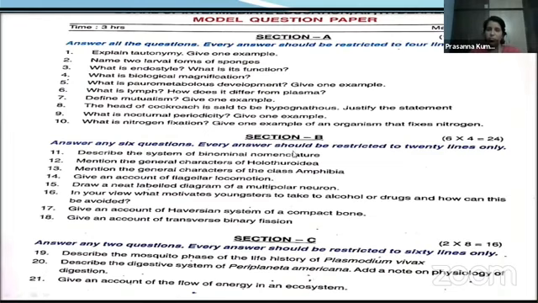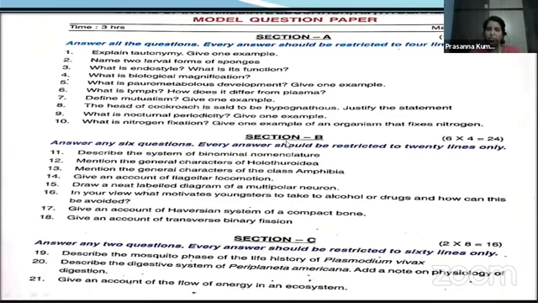Your question paper has 3 sections: Section A, Section B and Section C. Section A consists of very short questions, total 10 very short questions. Each question carries 2 marks. So you have to answer all the questions. No choice will be given in Section A.